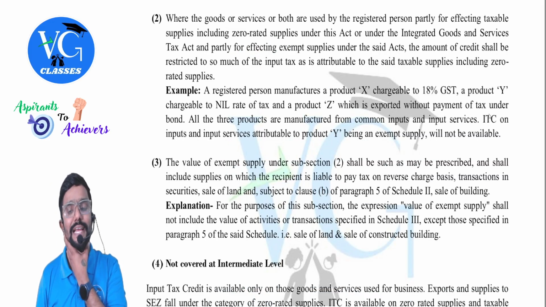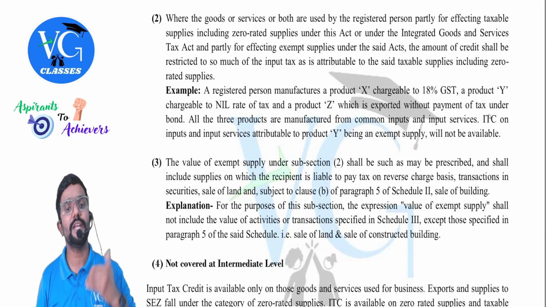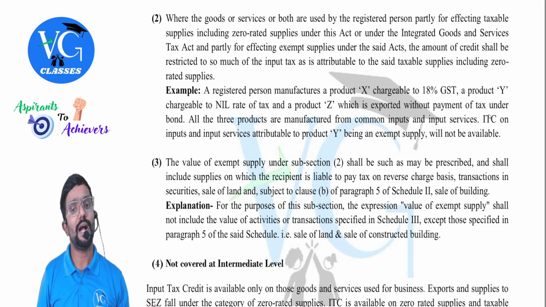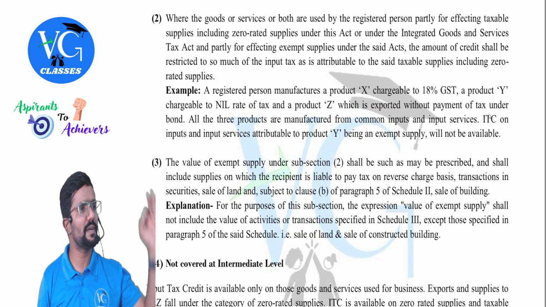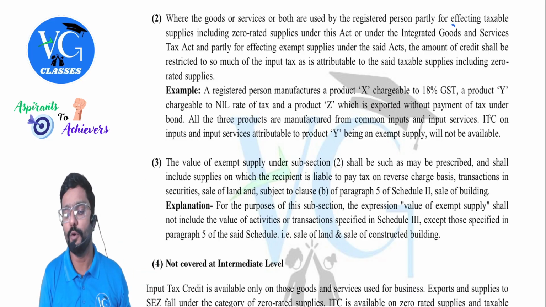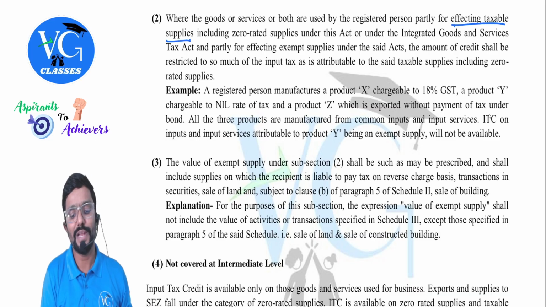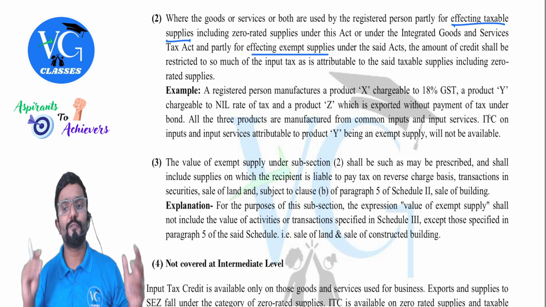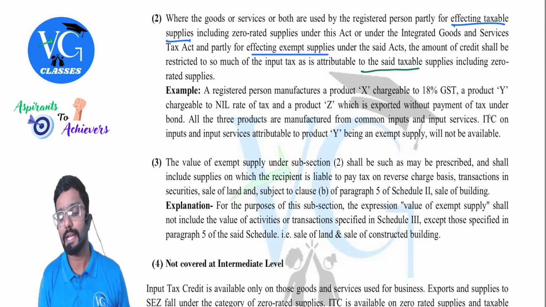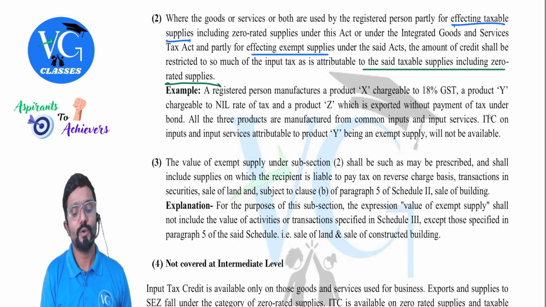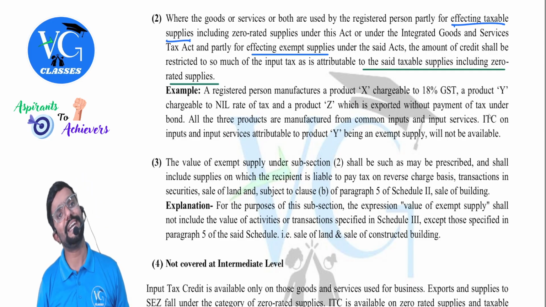Okay. Under this act or IGST act and partly for affecting exempt supplies under the said act. So simple, guys. Sir, one input or input service or capital goods is used for both taxable supplies as well as exempt supplies. What do I do, sir? The amount of credit shall be restricted to so much of input tax as is attributable to the said taxable supplies, including zero rated supplies. So even if my outward supply is zero rated, is credit available, sir?